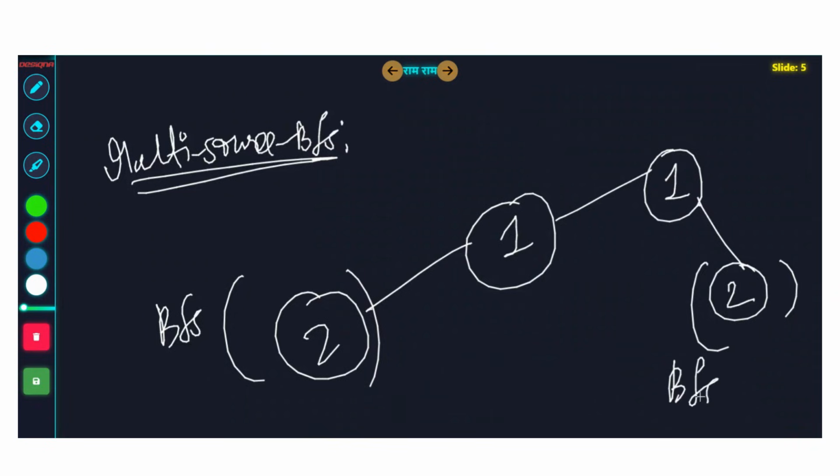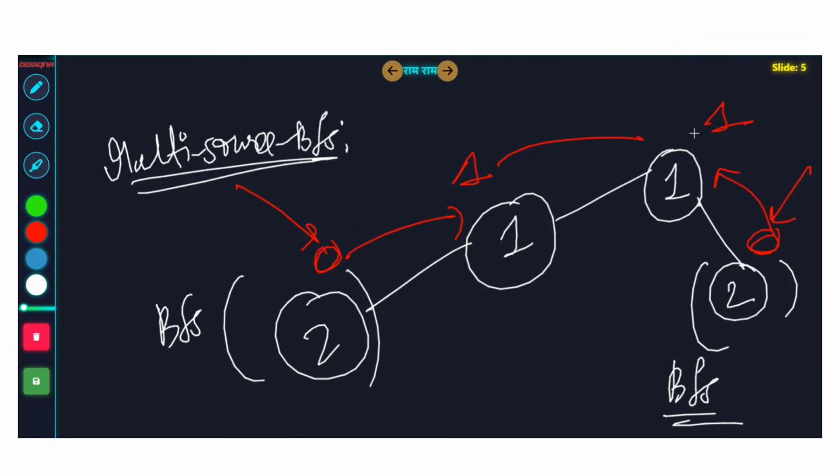First, let's start with the visualization. You have to do BFS from all the nodes at the same time, so the level will be 0. You want to do the BFS from here and here at the same time. What will happen in the first second? This will go here and call it level 1. This will also go here and call it level 1. Then the BFS will stop. Why? This cannot go here and call it 2, because this node has already been visited and already assigned a number. So BFS will just stop. This node's minimum reaching time is 1 second, and this node is also 1 second from its closest 2.